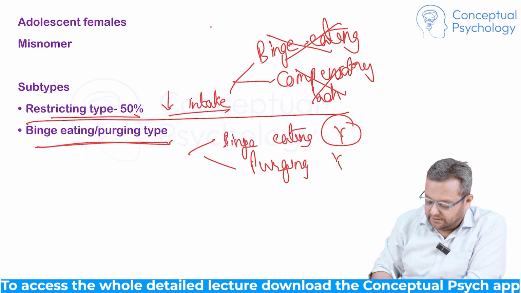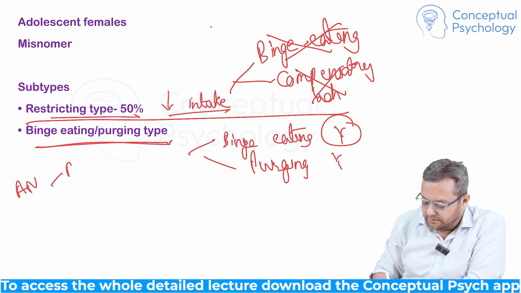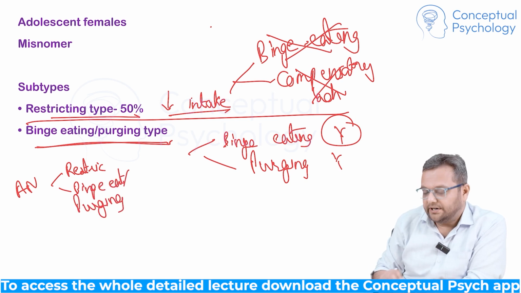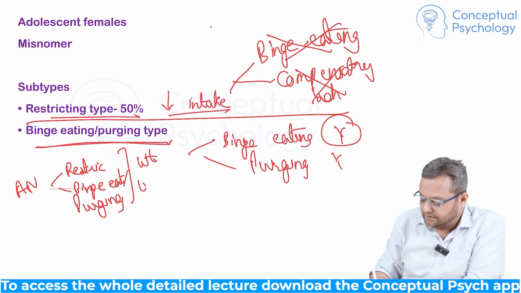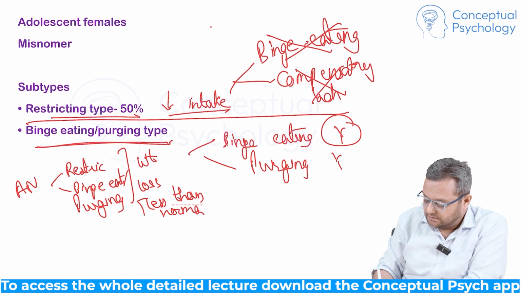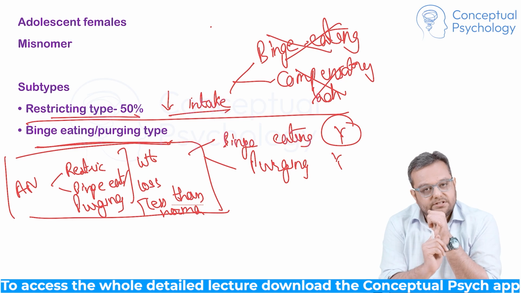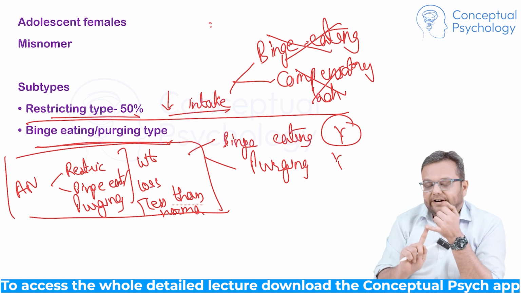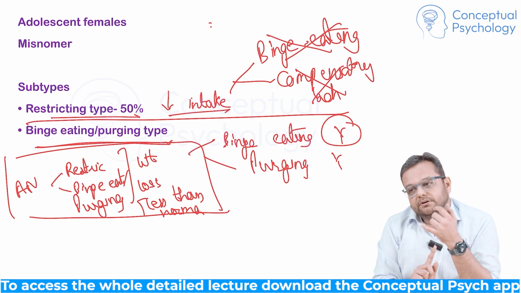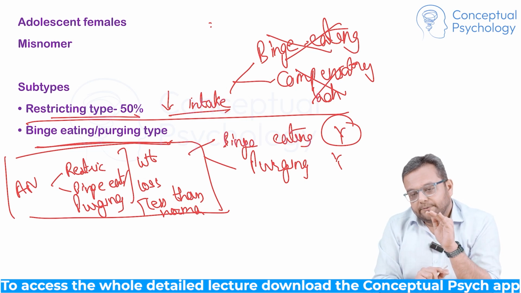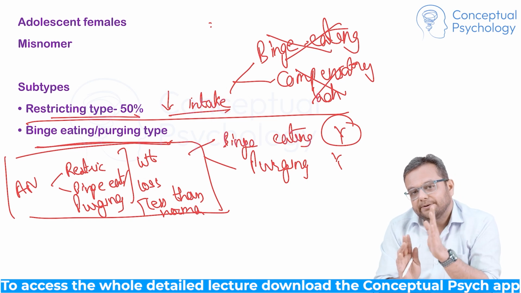So always remember, in anorexia nervosa, be it restrictive or be it binge eating purging, the differentiating criteria is weight loss, less than normal, right? So this is basically the differentiating criteria. So weight loss less than normal, body image concerns, yes. Why does the patient avoid food? Because they don't want to gain weight because of body weight concerns. Now whether binge eating or purging is there or not, that depends on the subtype.